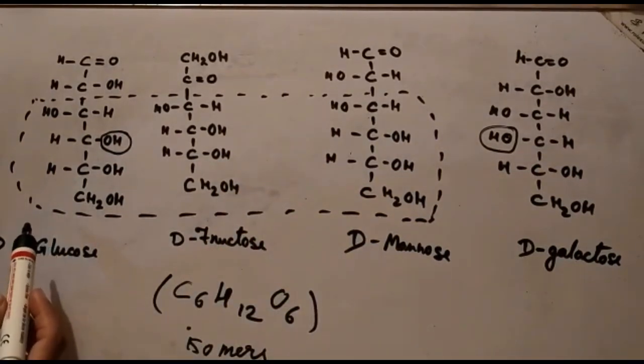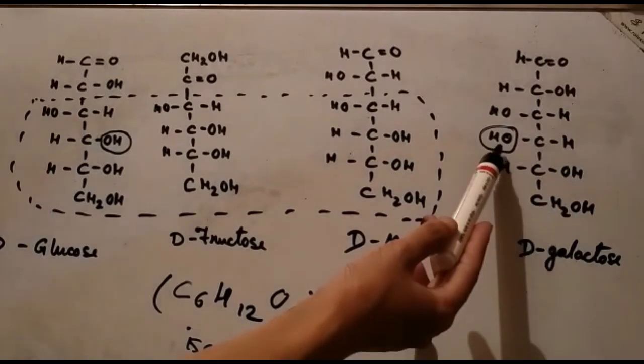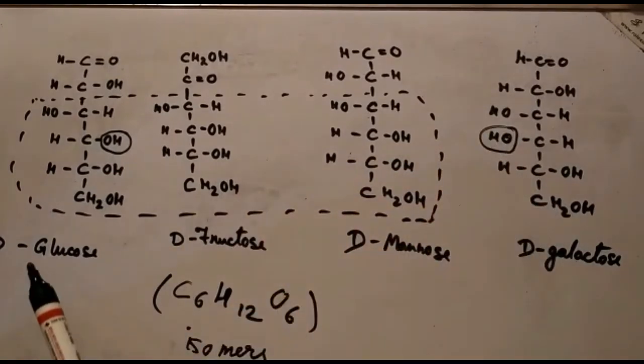In galactose, we can see that on carbon number 4 the hydroxyl group is on the left.